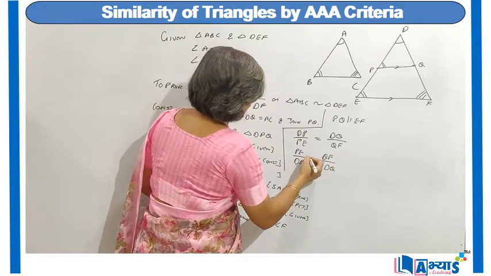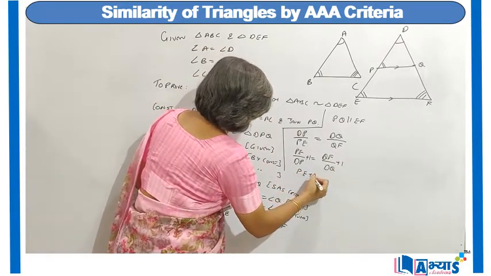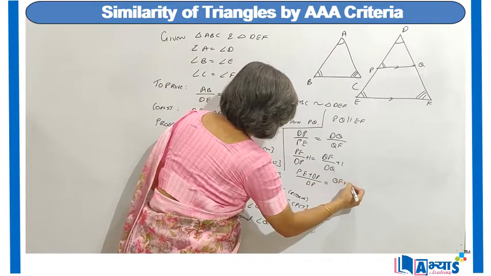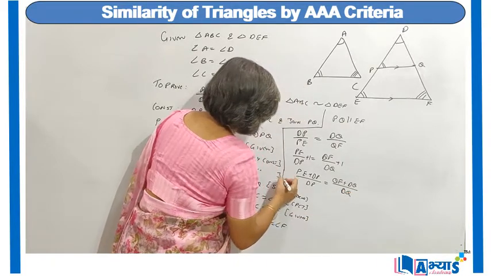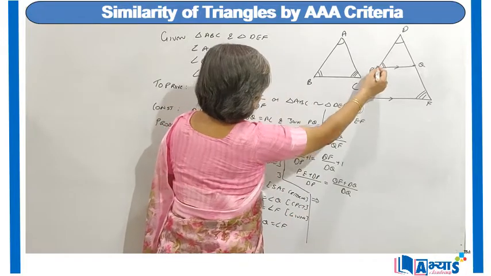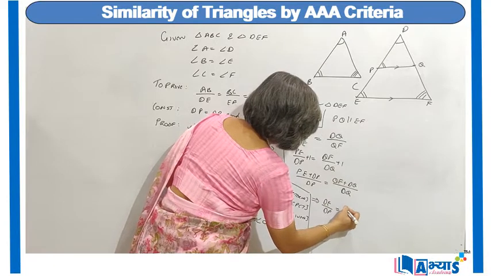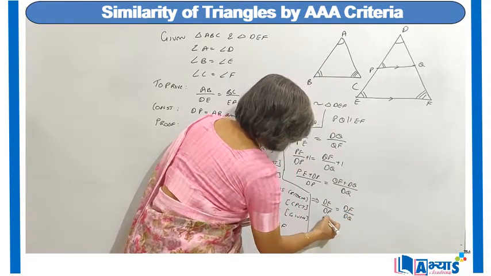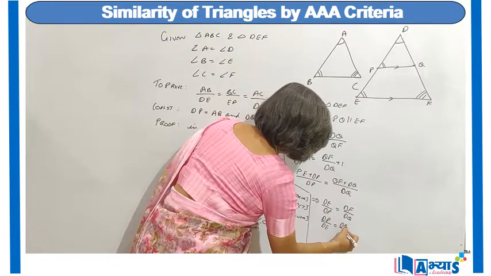Adding 1 to both sides, we will get PE plus DP upon DP is equal to QF plus DQ upon DQ. Or this implies DE upon DP is equal to DF upon DQ. Taking reciprocal, we will get DP upon DE is equal to DQ upon DF.